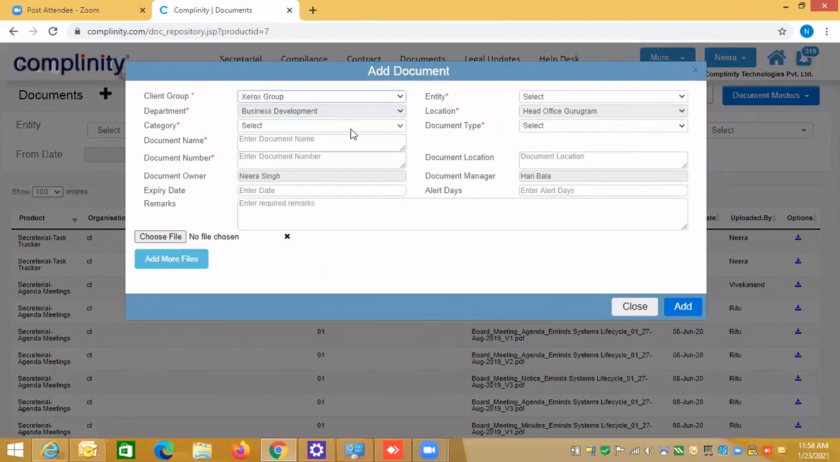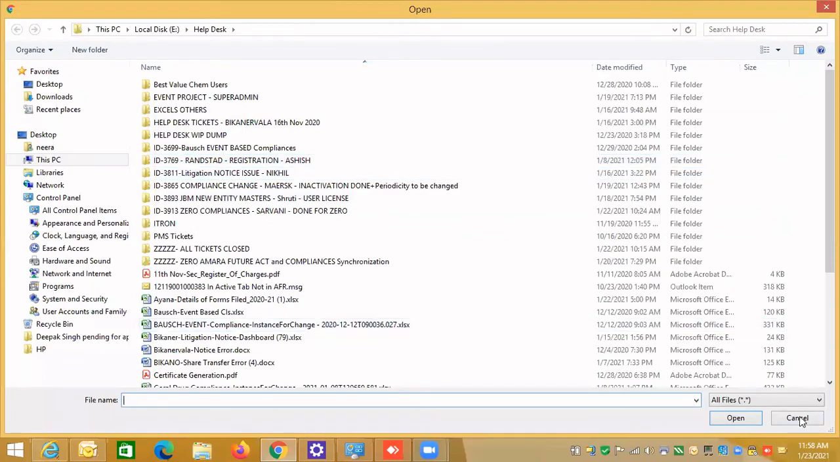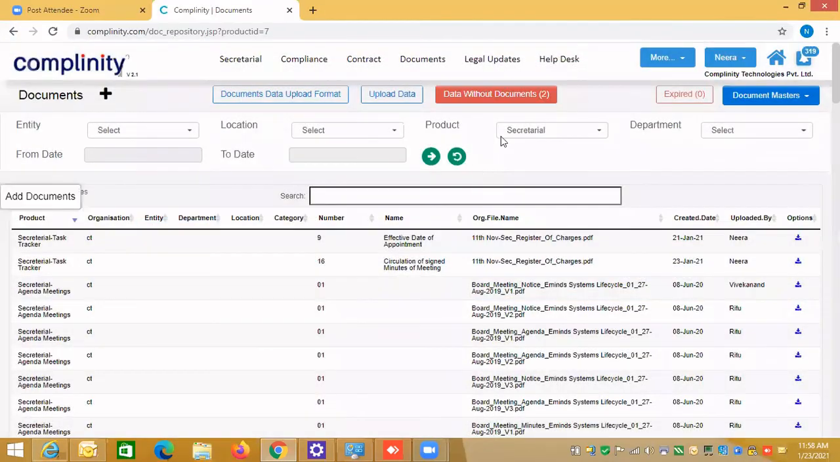I can select Xerox, and then select the document type: public, private, or protected. Public means everybody can see. Private means only people in the same department and location can see. Protected means only you and your senior manager can see. This way you can upload a lot of your own internal documents, where you have an expiry date, choose file, and upload the file. That way you can create your document repository.